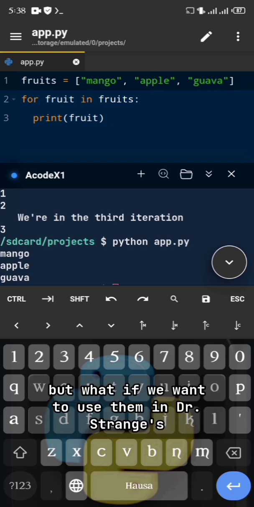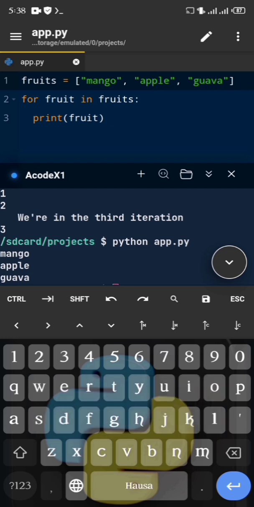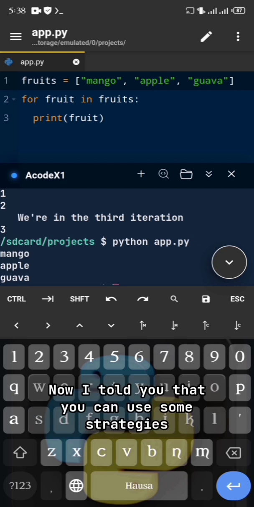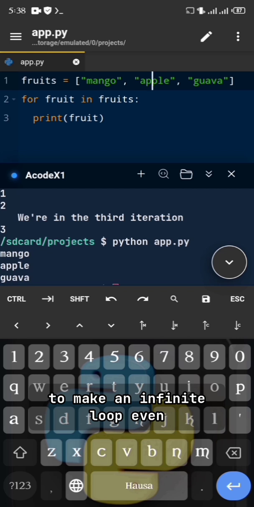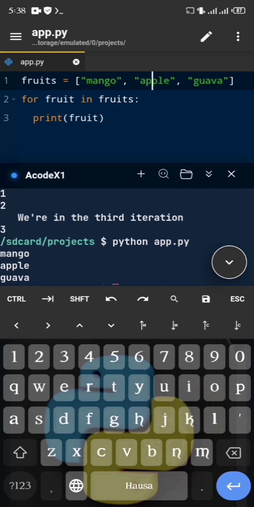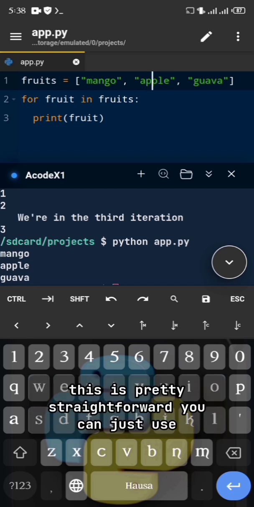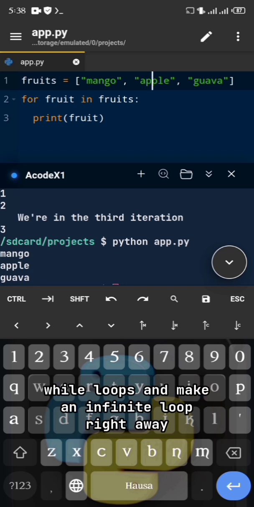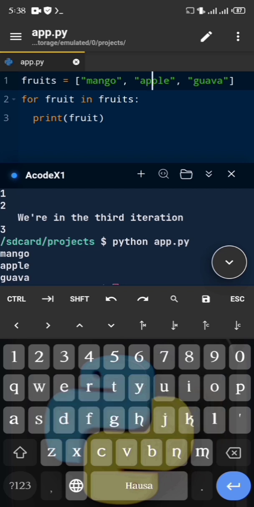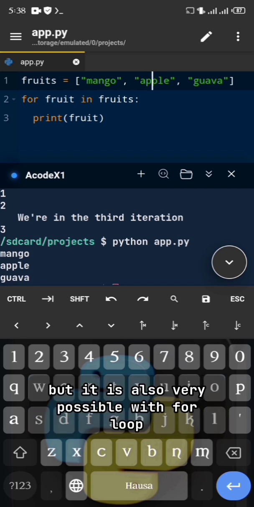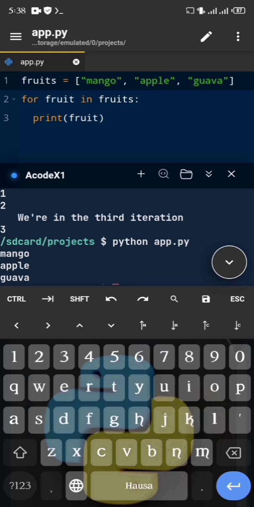But what if we want to use them in Doctor Strange's context? Because Doctor Strange used an infinite loop. Now I told you that you can use some strategies to make an infinite loop even with for loops. Had we been using while loops, this is pretty straightforward. You can just use while loops and make an infinite loop right away. But it is also very possible with a for loop.